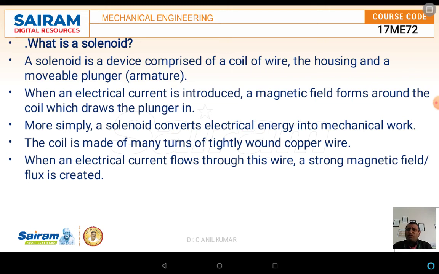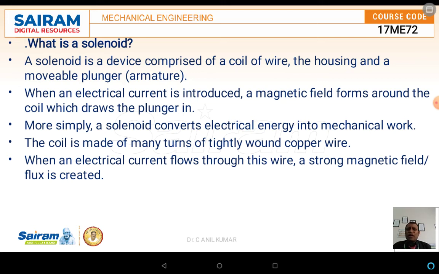In a simpler way, the solenoid converts electrical energy into mechanical energy. The coil is made up of many turns, tightly wound with copper wire. When the electrical current flows through these wires, a strong magnetic field or flux is created that will move the spool or plunger.